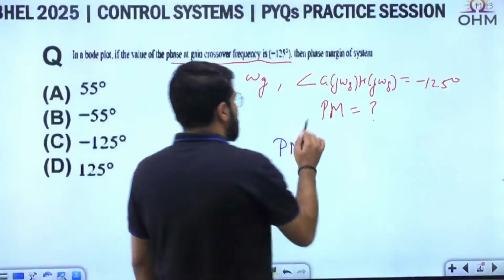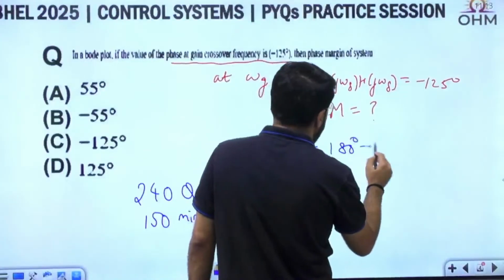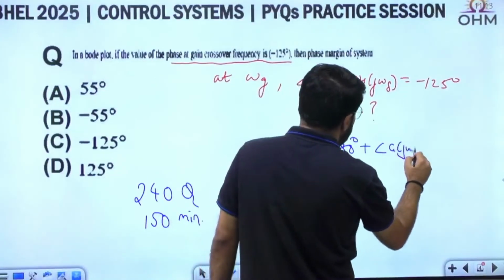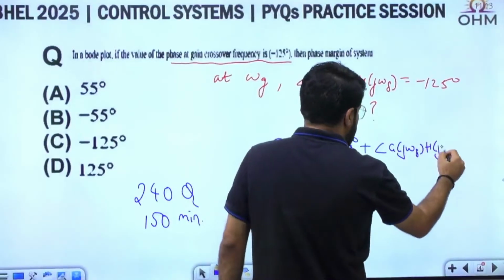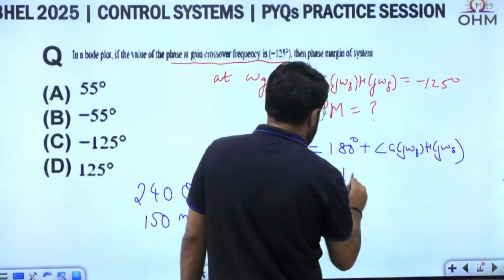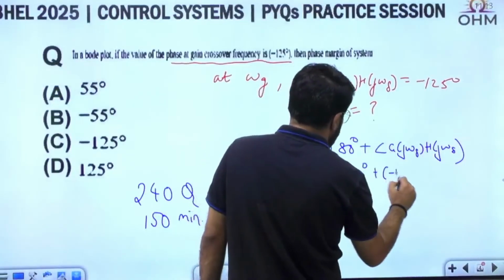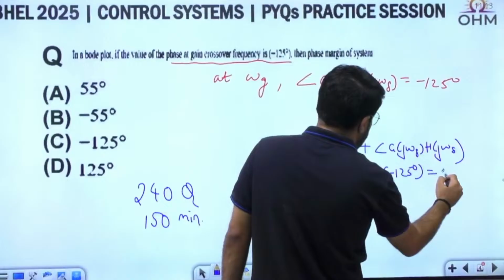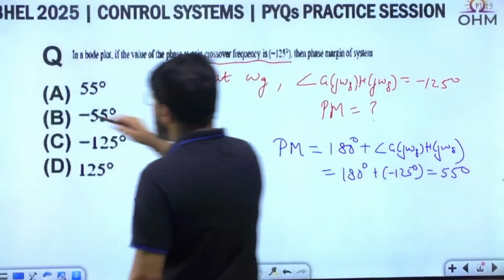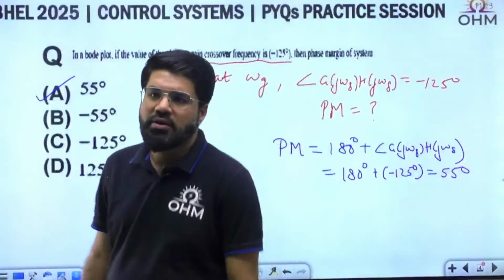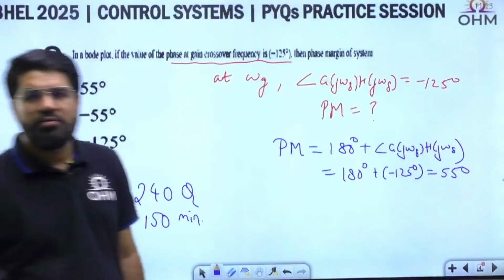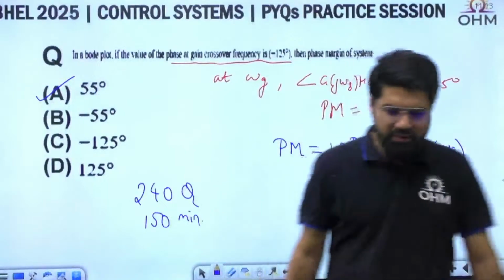Phase margin is given by 180 degree plus angle G(j omega g) H(j omega g). The phase at gain crossover frequency is required, and hence your answer is straightforward. It is just a mind calculation. 55 degree, option number A, totally correct. Yes, correct, Sai Vikas, correct, Ramu, correct, Teja. Simple question it is, I would say.